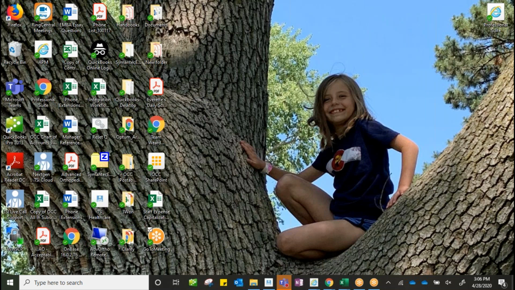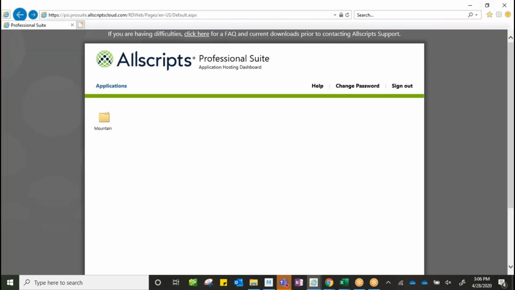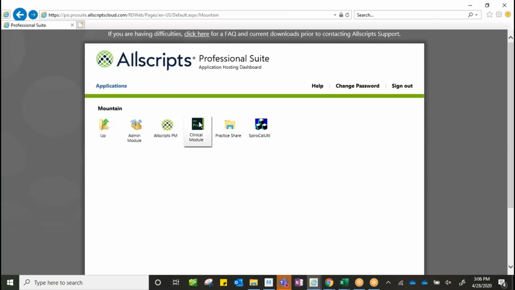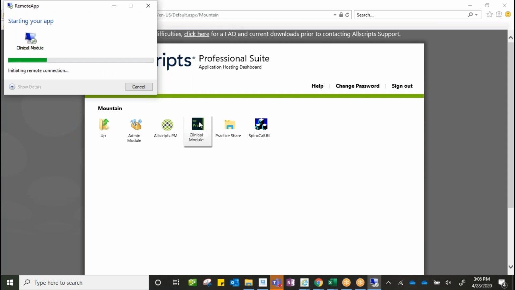Tuesday, Wednesday, and Thursday, we'll be learning a lot of extra components to the Allscripts platform that we need for our workflow. So I am going to launch our application, our cloud login here. Click on my Mountain folder and click clinical module. It's now connecting to our remote desktop in order for us to log in to our green screen.